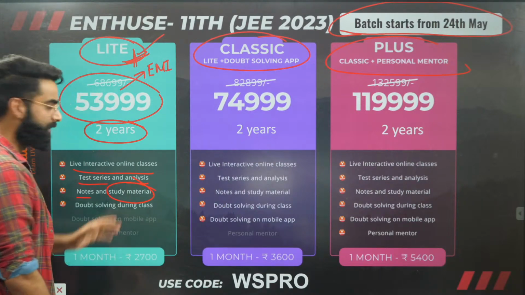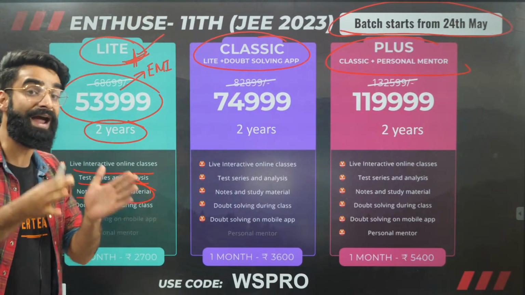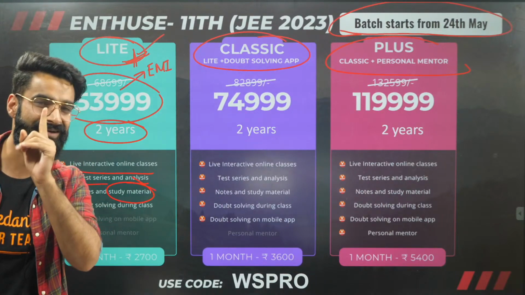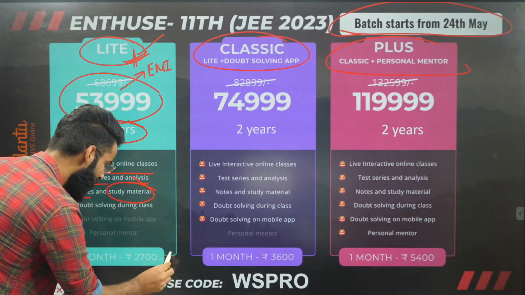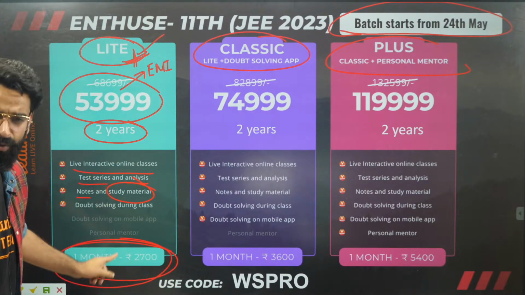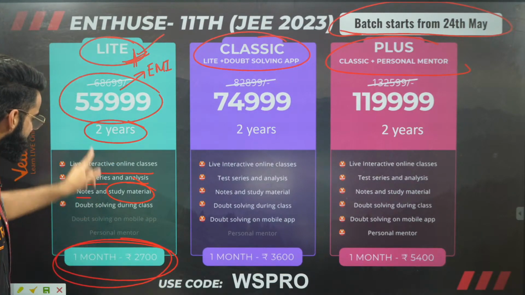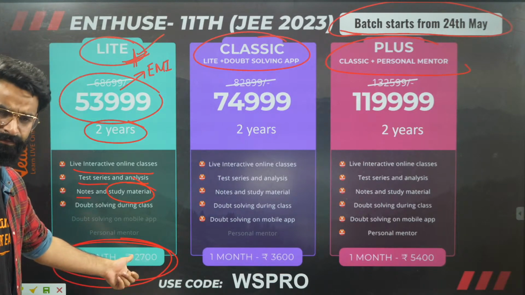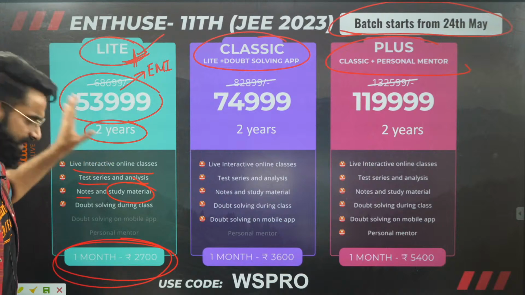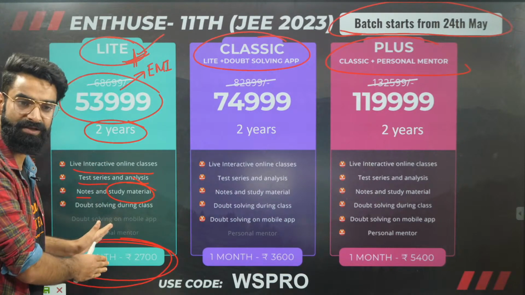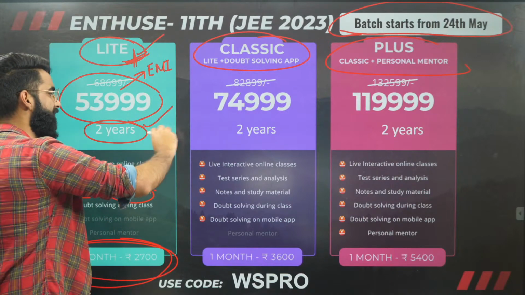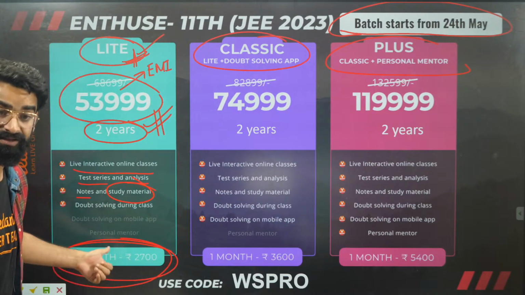And people, if you are new to Vedantu and have no idea about the actual Vedantu platform, Vedantu has kept one nice option as well. What is that? You can just try it for a month. You can get the course for a month, and the course price for a month is just 2,700. You can get enrolled in this batch for a month. If you think you are getting benefited from the actual Vedantu classrooms, then you can go for the 2-year classroom program, right? You can check it out for a month as well.